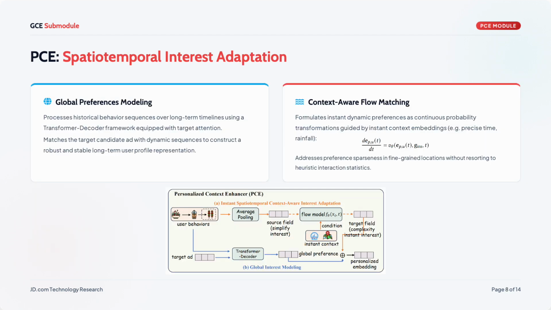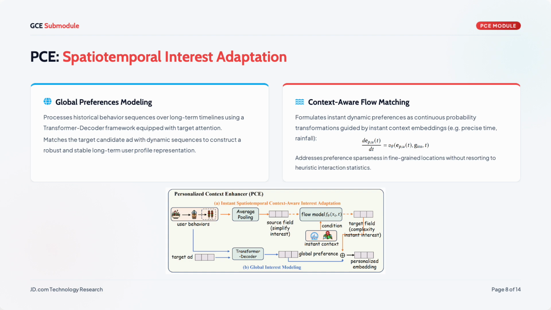Now the personalized context enhancer, the PCE, has two branches. The global branch processes the user's long-term behavior sequence with a transformer decoder using target attention against the candidate ad, giving a stable long-term profile. The instant branch handles fine-grained spatial-temporal preferences where data is sparse.